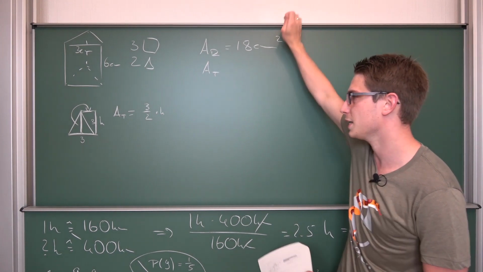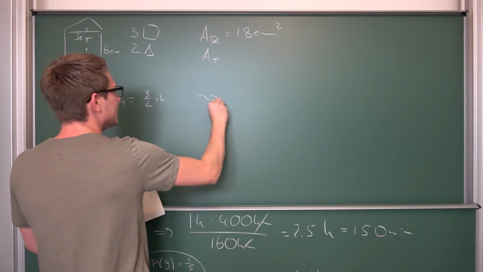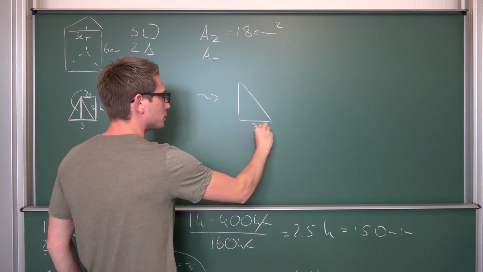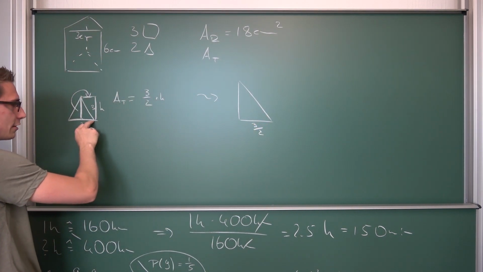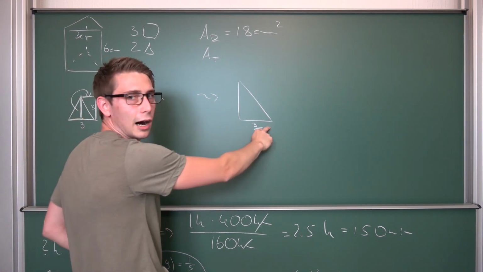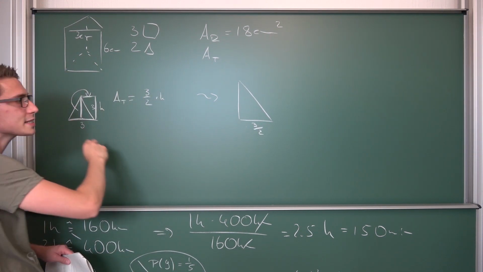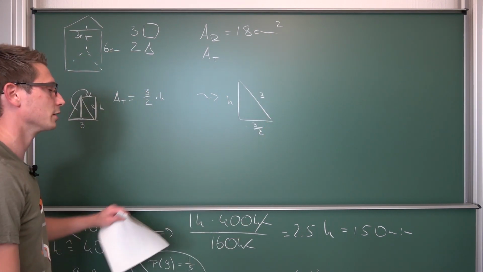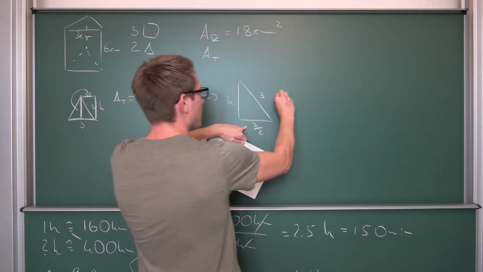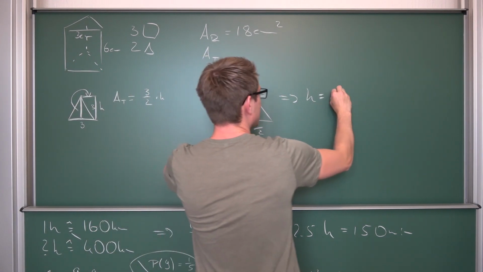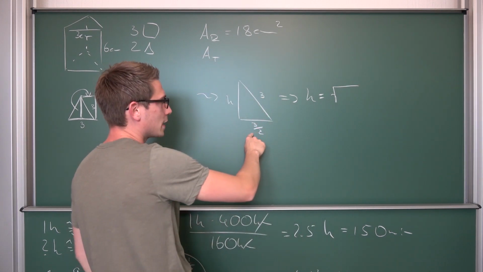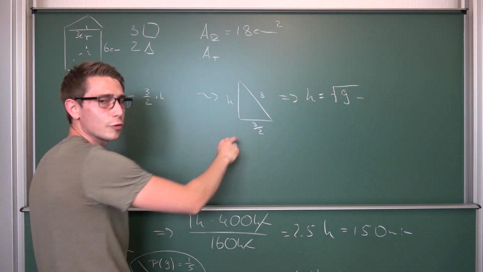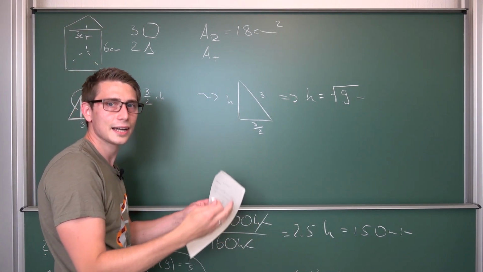It's pretty easy to calculate actually, because what we are getting here is a right triangle where we have 3/2. If this is our length a right here, then this is just half of the length a of the base. Then this is our height, and this is 3 centimeters by definition of an equilateral triangle. Meaning by Papa Pythagoras, h is equal to the square root of 3 squared, which is 9, minus 3/2 squared, which is 9/4.